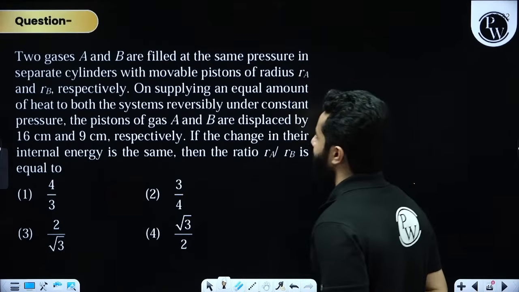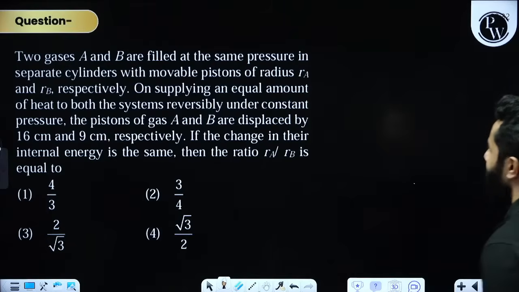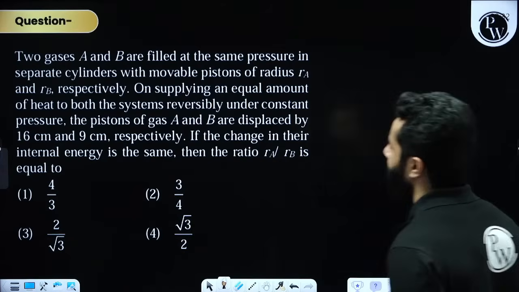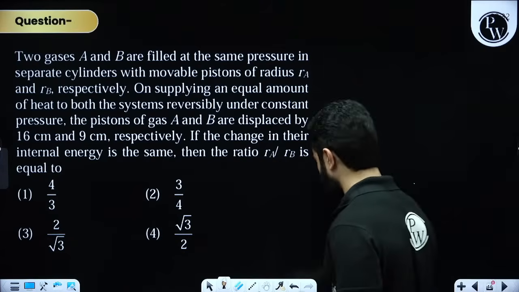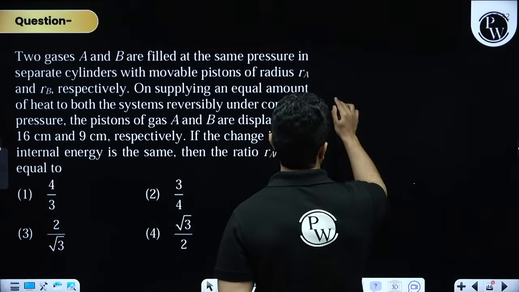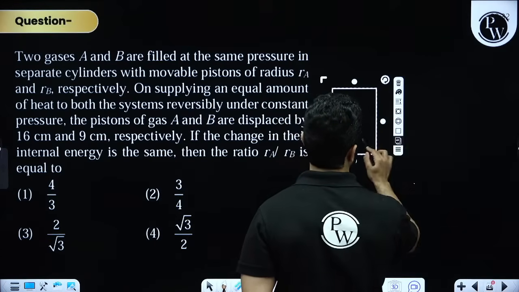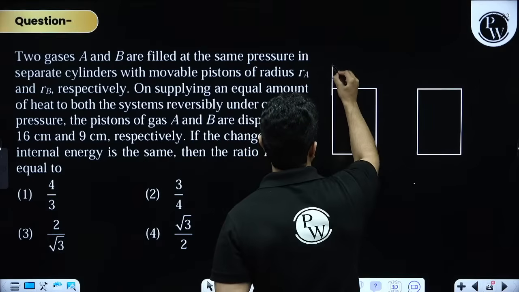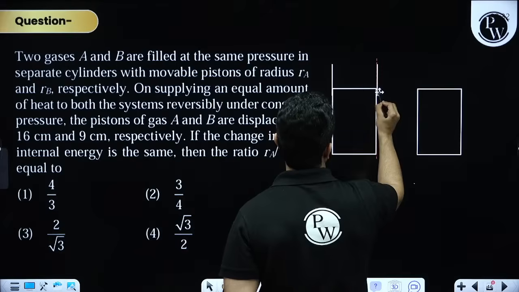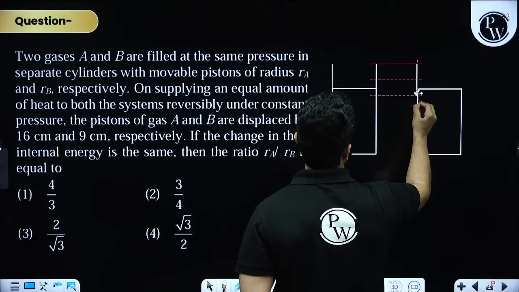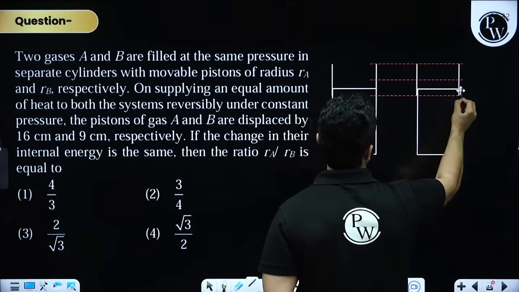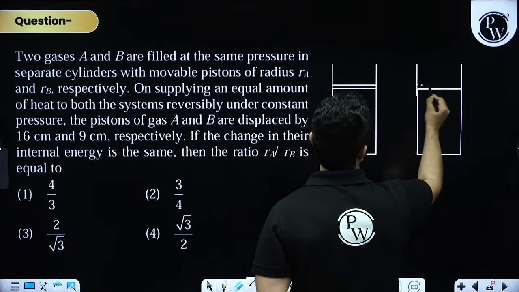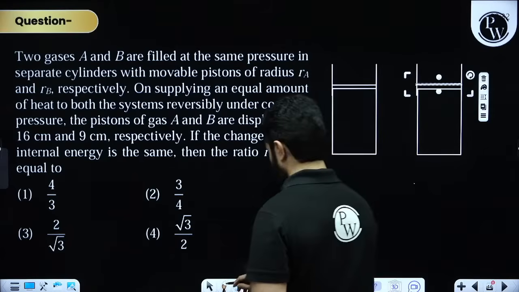Next question: two gases A and B are filled at the same pressure in separate cylinders with movable pistons of radius RA and RB. Okay, fine. Let's see. If you have two cylinders something like this, and these are the pistons, right?